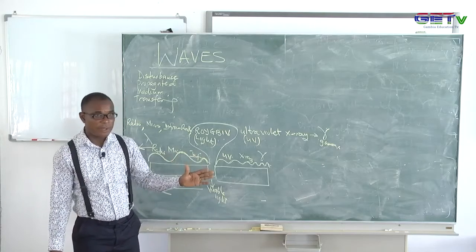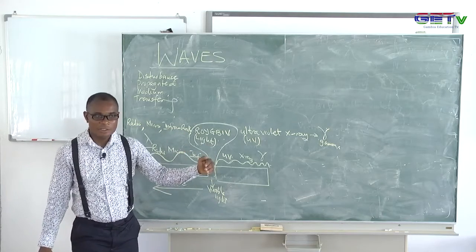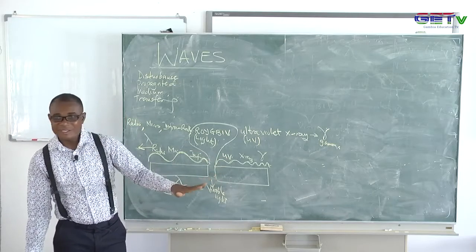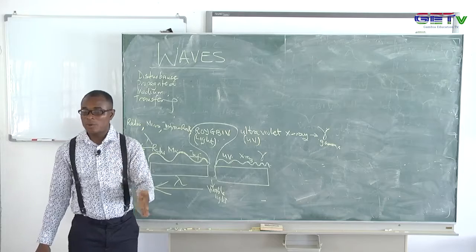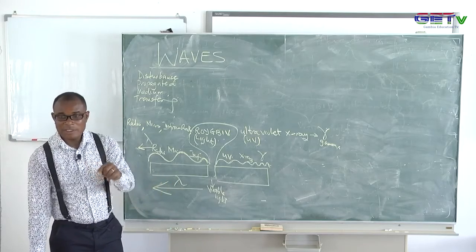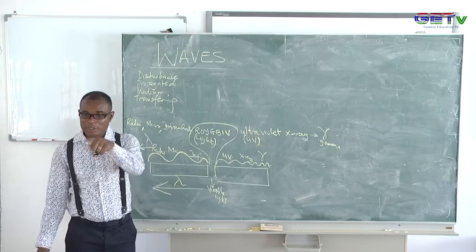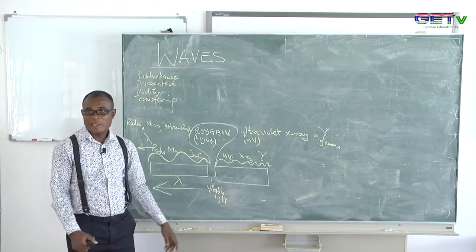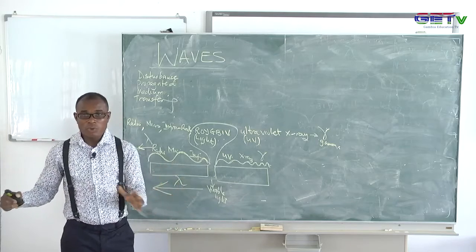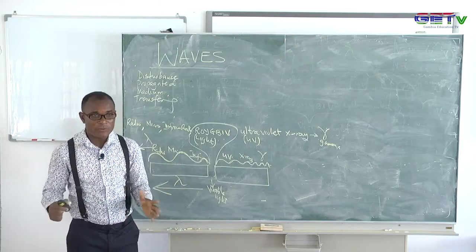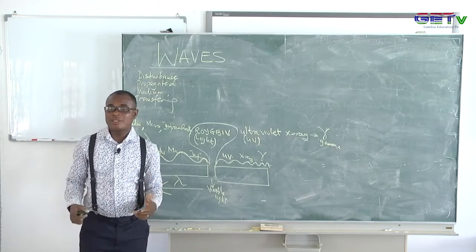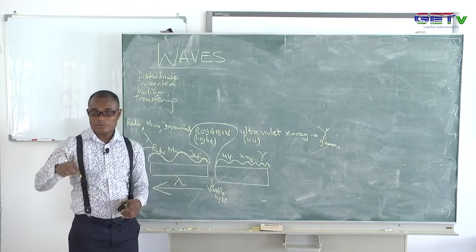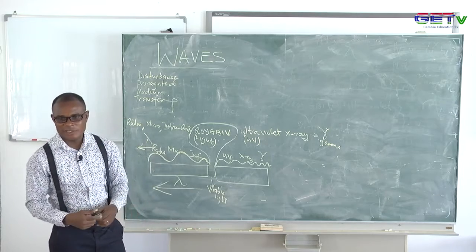Remember, optical fiber, all these communication gadgets. We'll come to that part of physics. We will talk about how the internet even works. It works on optical fiber or fiber optics. You see that total internal reflection taking place inside the optical fiber, and the energy is transferred from one point to another. So we can use light to transfer a whole bunch of communication, a whole bunch of energy from one point to another, like you're using in the internet. The internet uses optical cables, and the energy is transformed into light. And that light transfers the energy from one point to another.